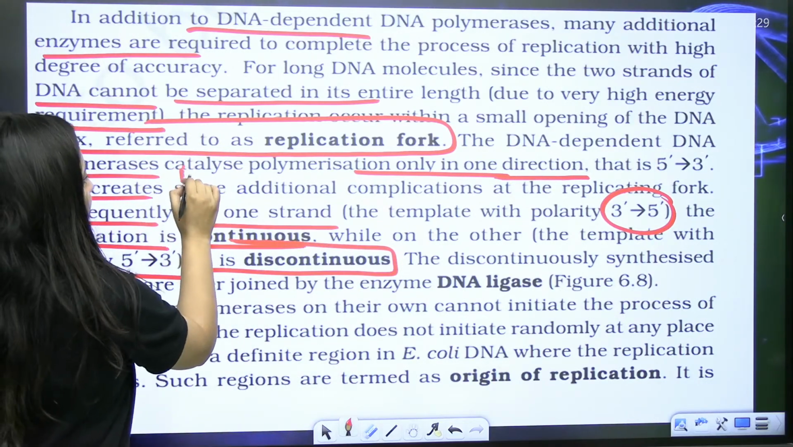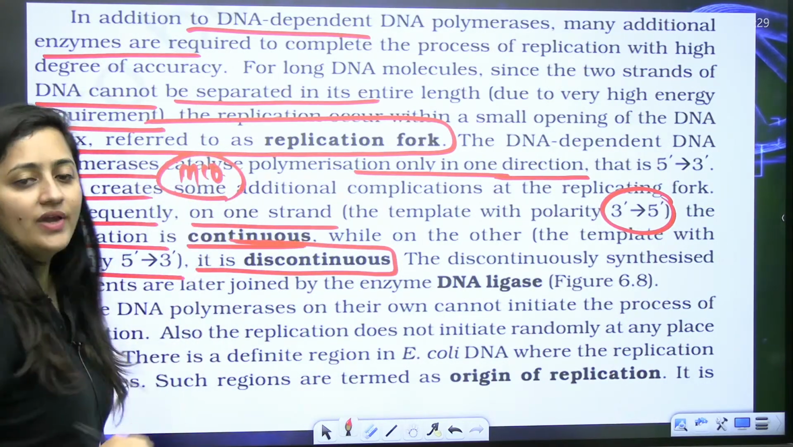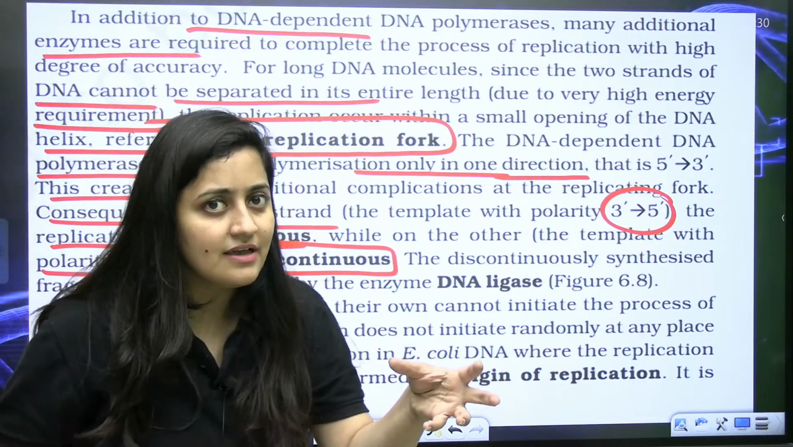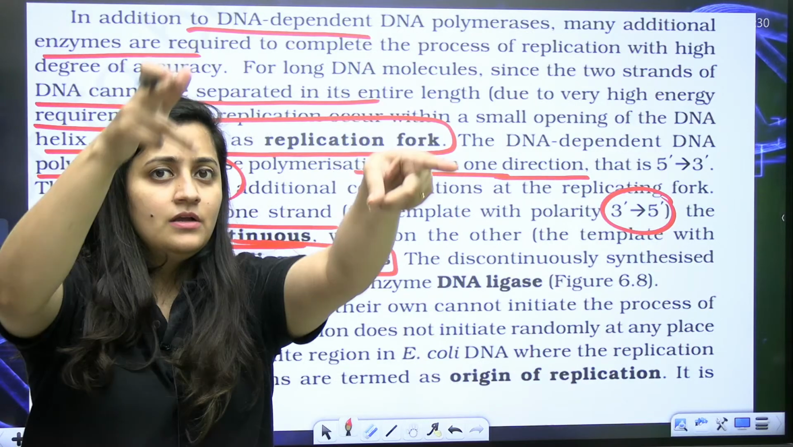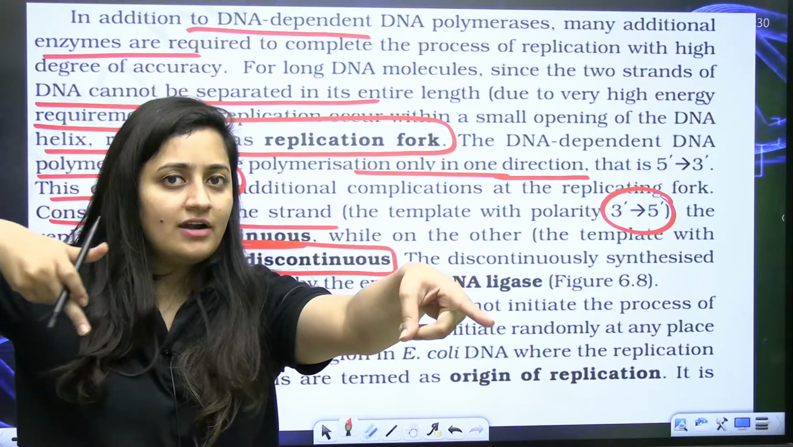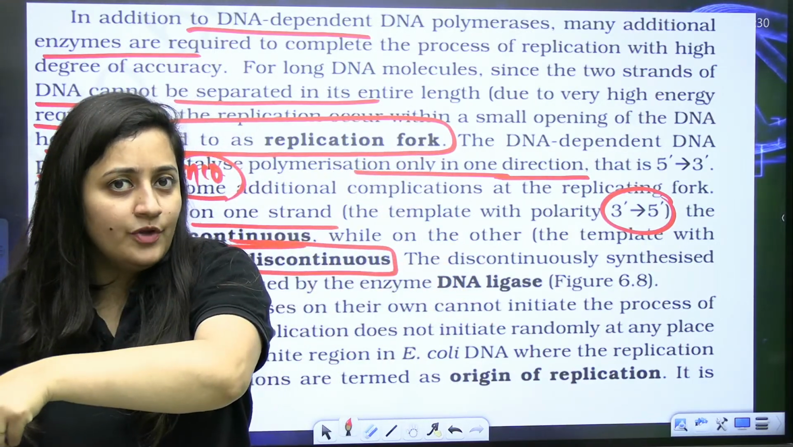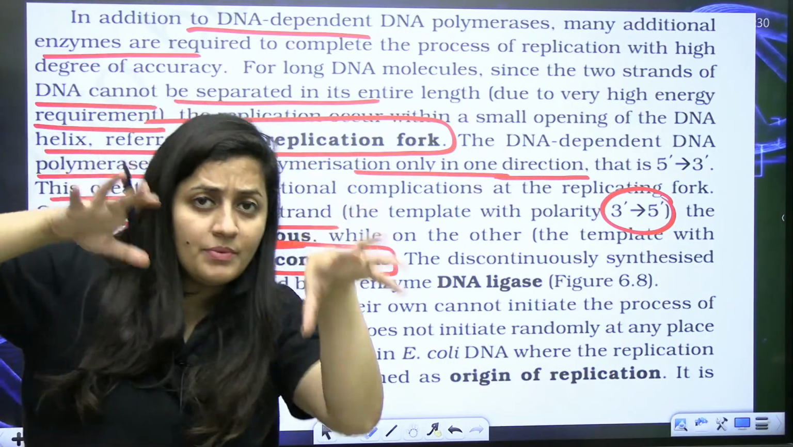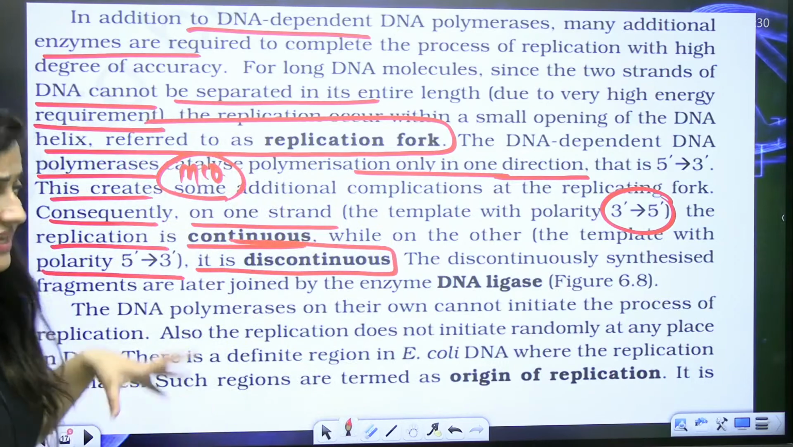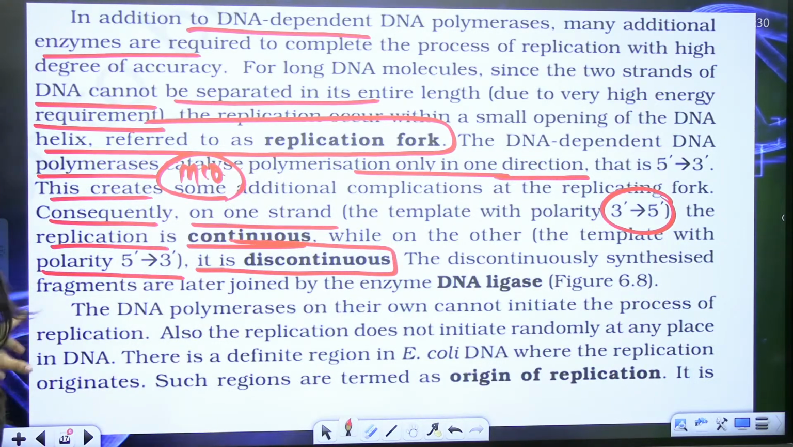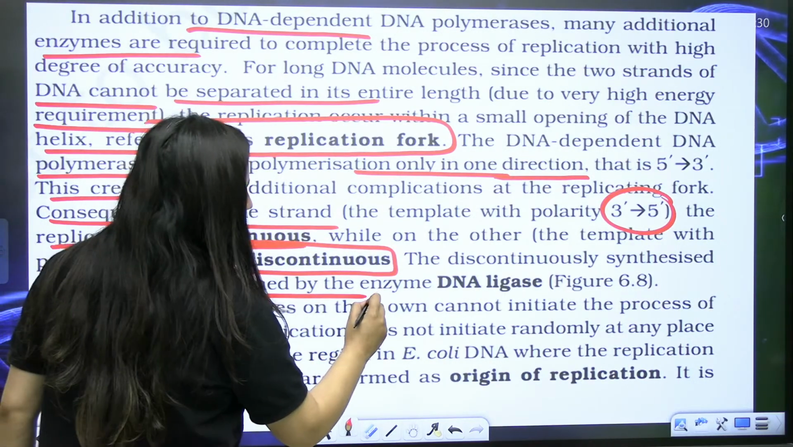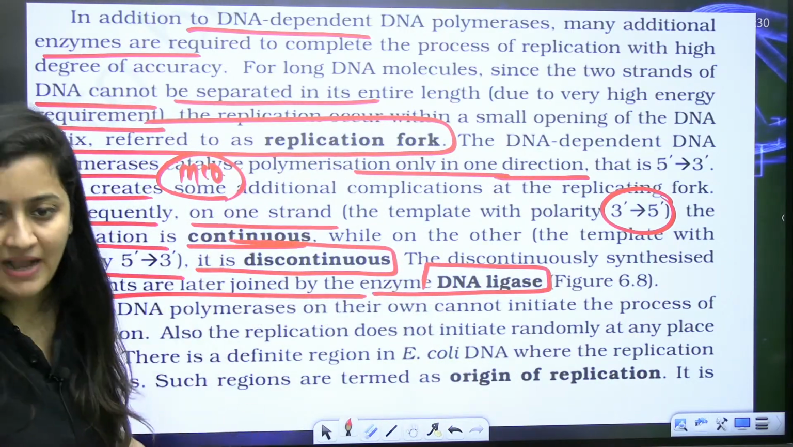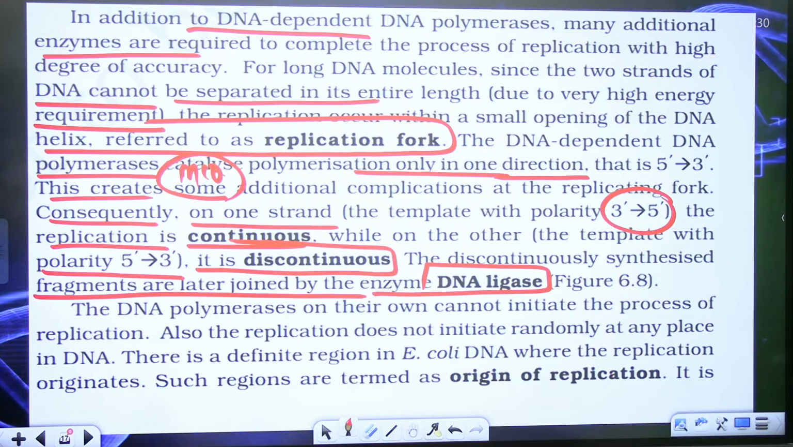Another important MCQ you need to remember: when the template strand has polarity 3' to 5', the leading strand will form complementary to it. When the template strand has polarity 5' to 3', the lagging strand will form complementary to it. Discontinuously synthesized fragments are later joined by the enzyme DNA ligase, which joins the sugar phosphate backbone.